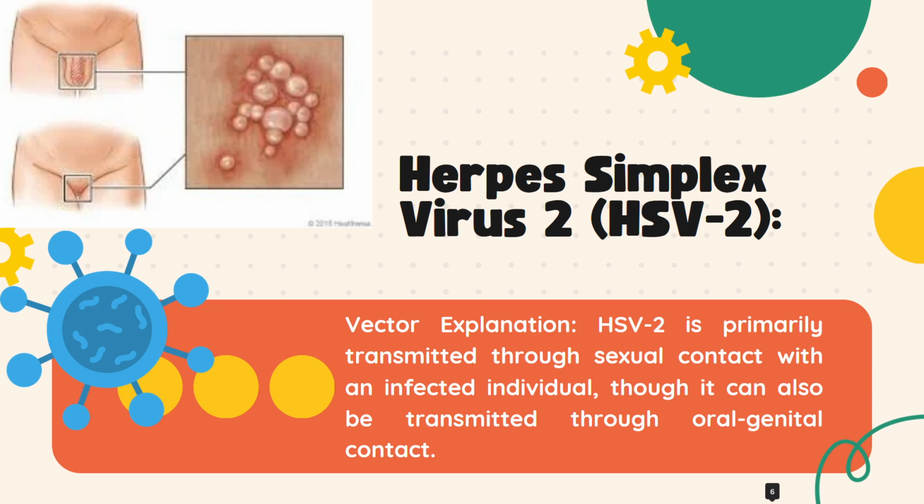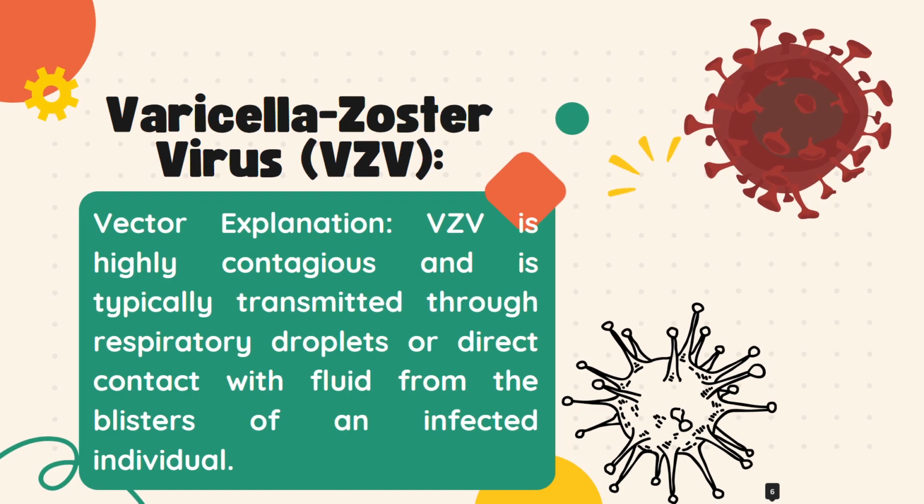So, the next one is the Varicella zoster virus or VZV. It is highly contagious and typically transmitted through respiratory droplets or direct contact with fluid from the blisters of infected individuals. Picture a child with chickenpox playing with other kids.